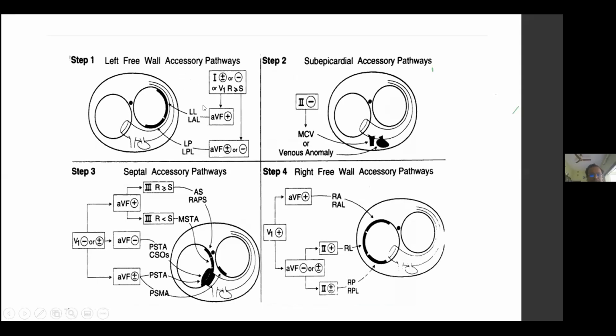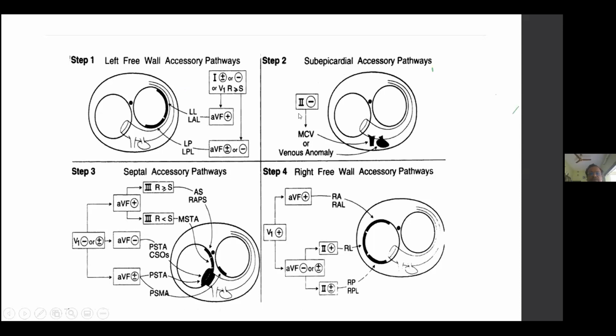If it is a left lateral pathway, then we have to see lead 1. If lead 1 is isoelectric or plus minus or has a negative delta, then it goes to a left-sided accessory pathway. Then we see AVF. If AVF is positive, it is a left lateral or anterolateral pathway. If AVF is isoelectric or negative, then it is a left posterior accessory pathway. If this is not there in the ECG, then we go to step 2.